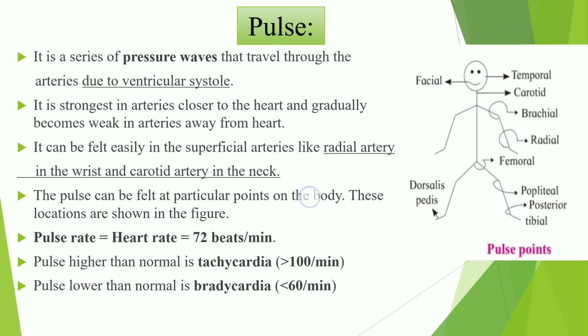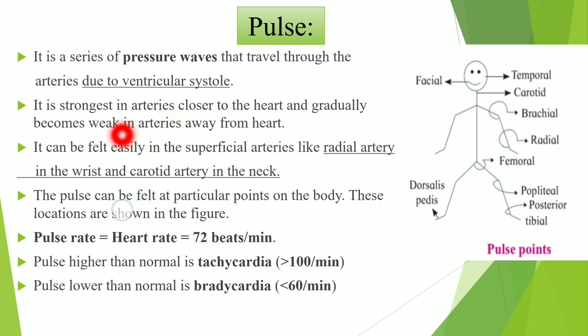Then you see the pulse. What is this pulse? This pulse is nothing but a series of pressure waves that travel through the arteries due to ventricular systole or ventricular contraction.